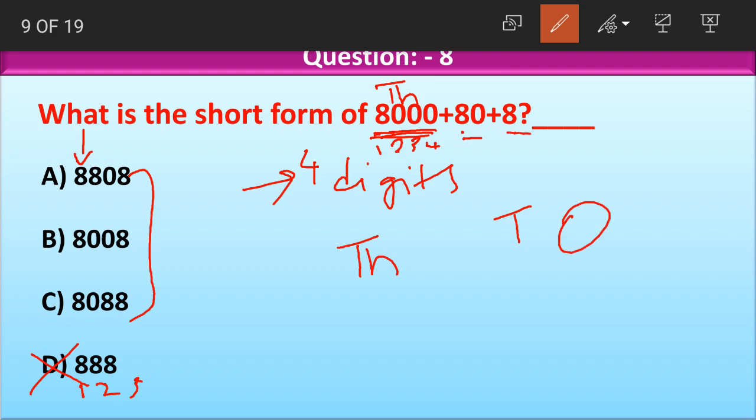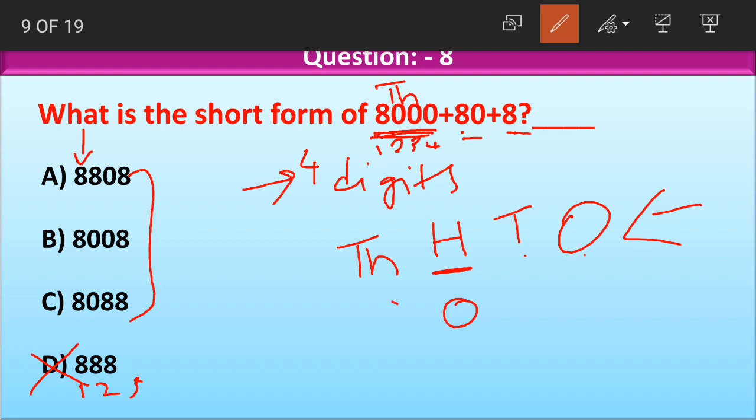But if you remember the place values, first comes ones, then comes tens, and then comes hundreds, right? Ones, tens, hundreds, thousands. This is the order the number should follow. But in the given question, there is no number in hundreds place. Now what should we do, children? How do we show nothing or no number when there is nothing? What number do we use for showing it? We use 0. So 0 comes at hundreds place.